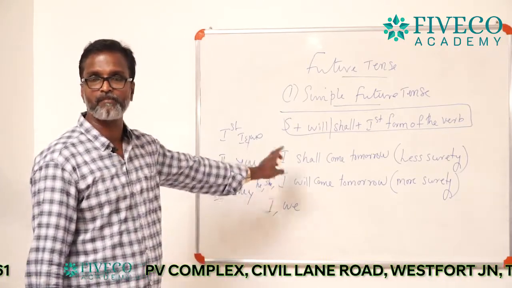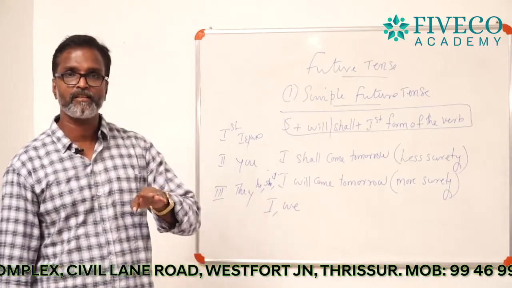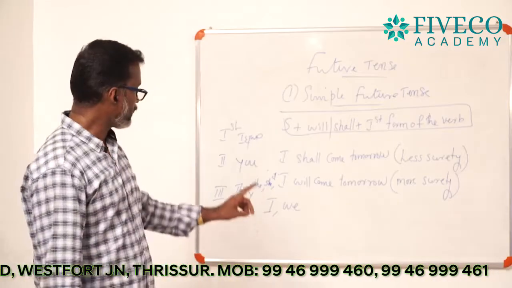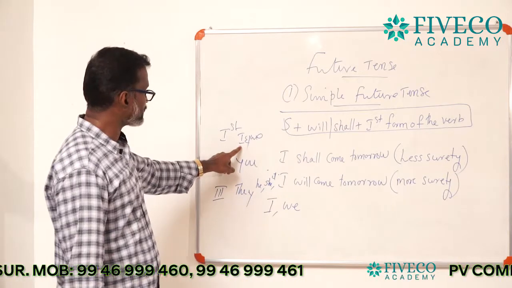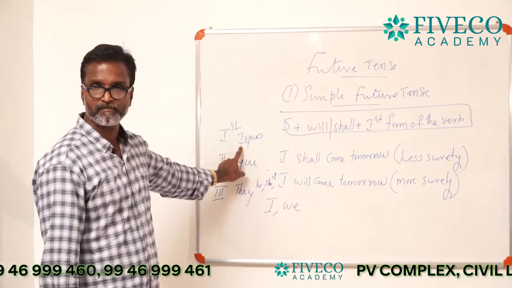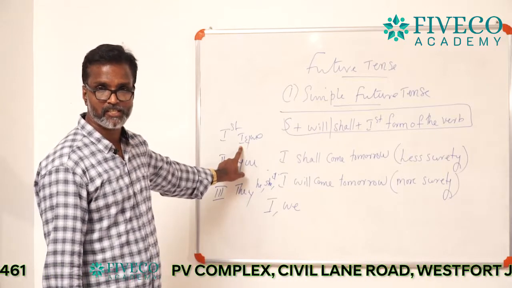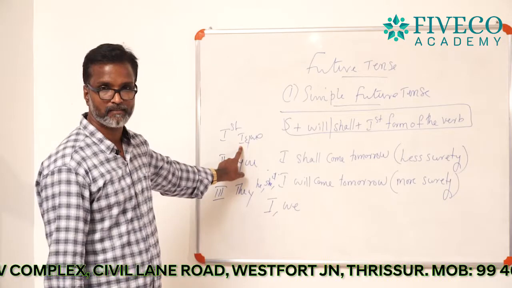Generally there is a condition in the application of will or shall. You can use shall with the first person, I and we: I shall, we shall. That is the general condition of using shall.